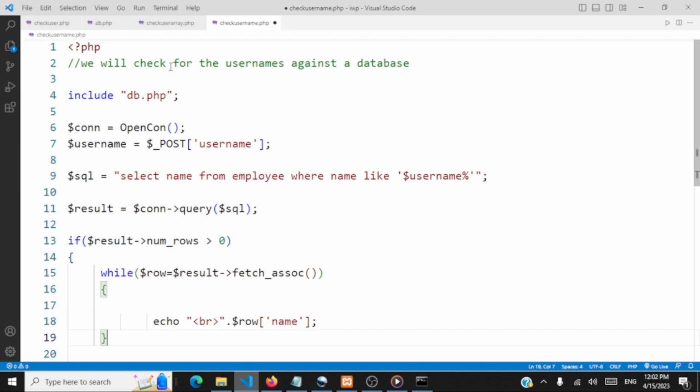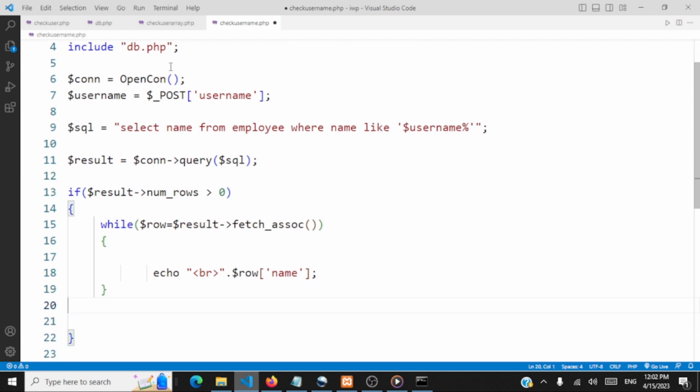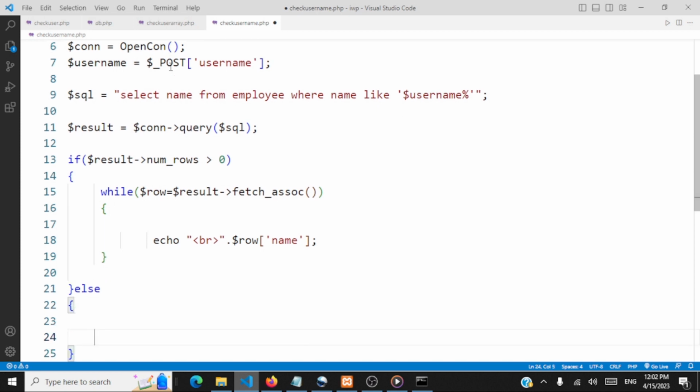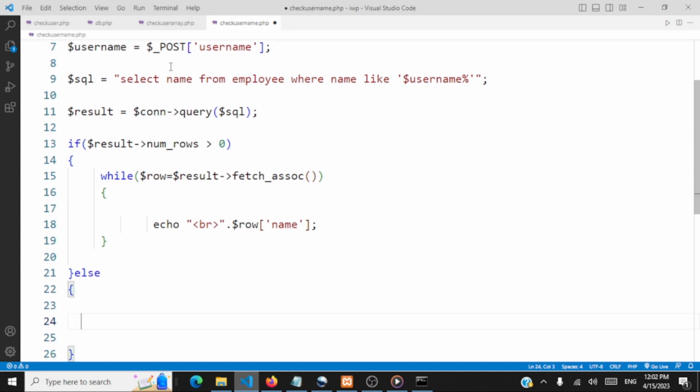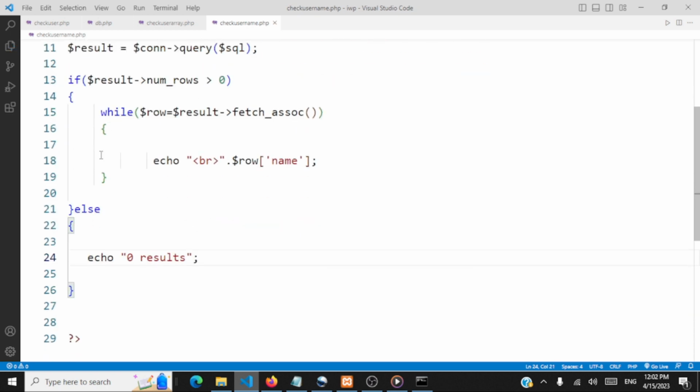So we're echoing the name in a new line. If the number of rows is not greater than 0, it means that there are no matching usernames here for the data entered by the user. So we can echo 0 results. So our server response is done.